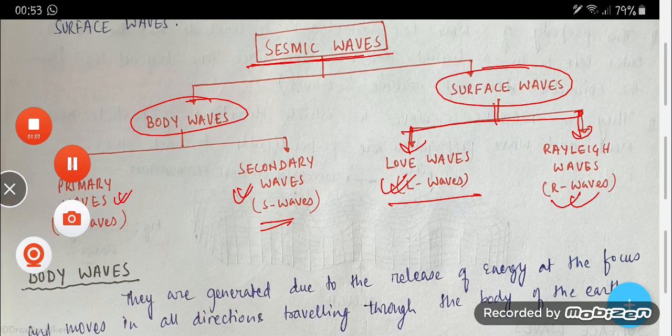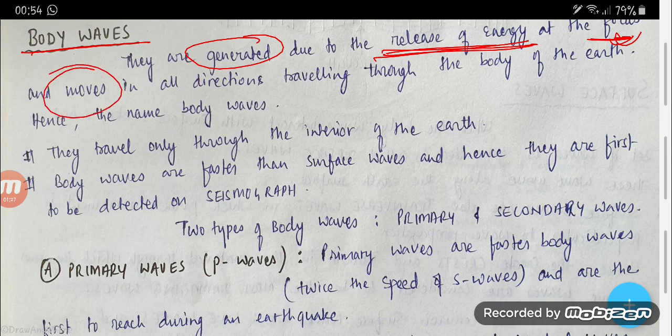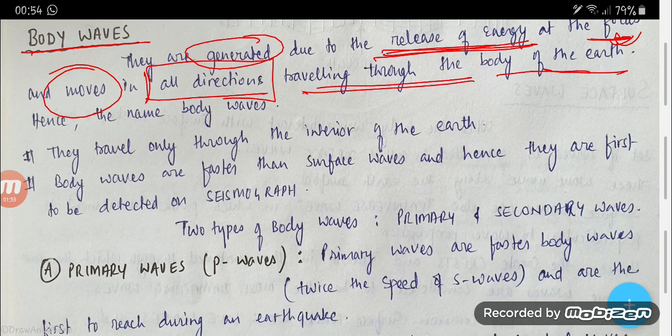Body waves are generated due to the release of energy at the focus. Where is the energy released? In the focus. And it moves in all directions, traveling through the body of the earth, hence the name body waves.